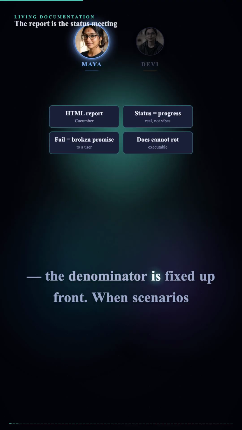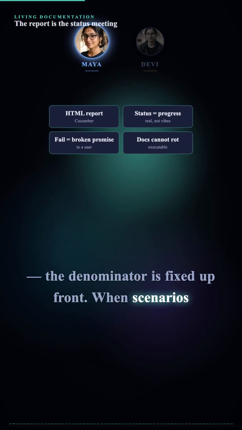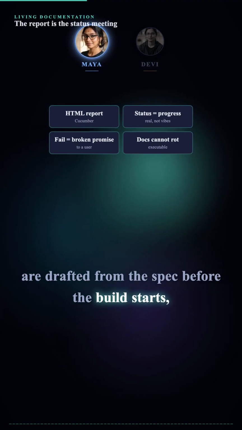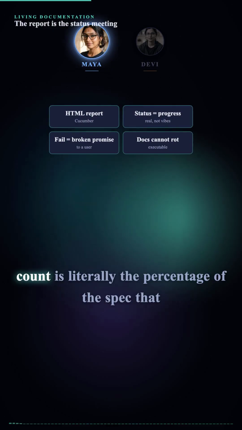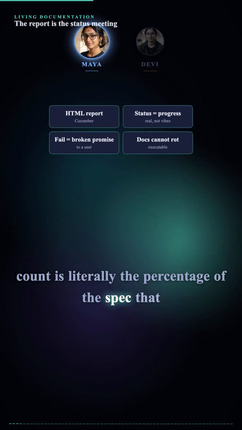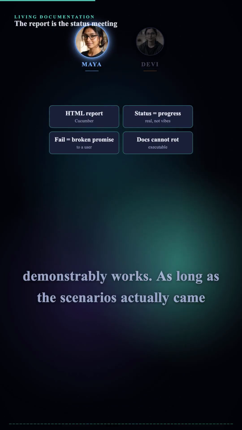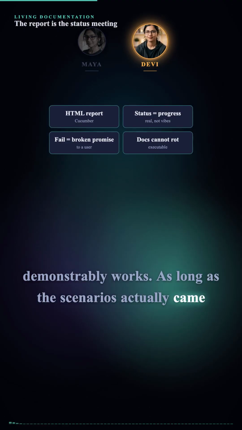The denominator is fixed upfront. When scenarios are drafted from the spec before the build starts, 41 is the size of the promise. The green count is literally the percentage of the spec that demonstrably works. As long as the scenarios actually came first.